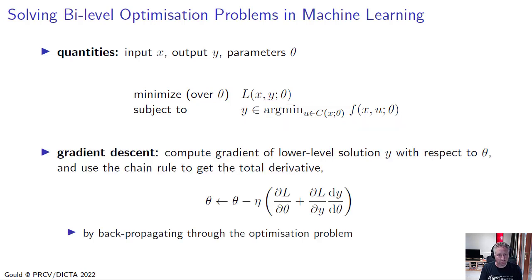And the way we solve this bi-level optimization problem is through gradient descent, where we need to compute the gradient of the lower level solution y with respect to the parameters theta, using the chain rule to get the total derivative. And we can do this by backpropagating through the optimization problem.